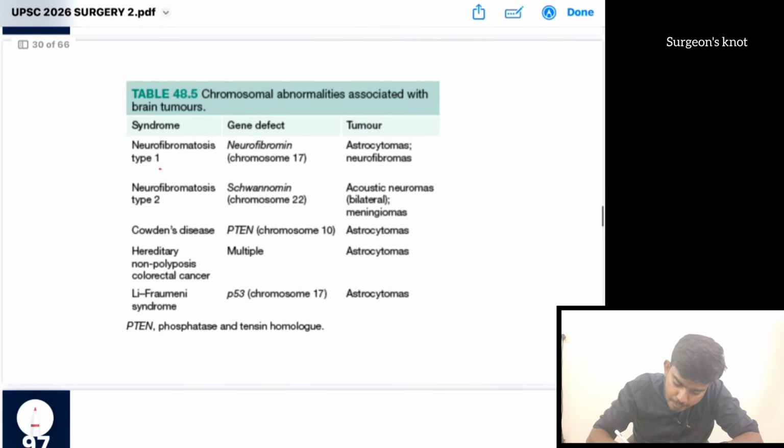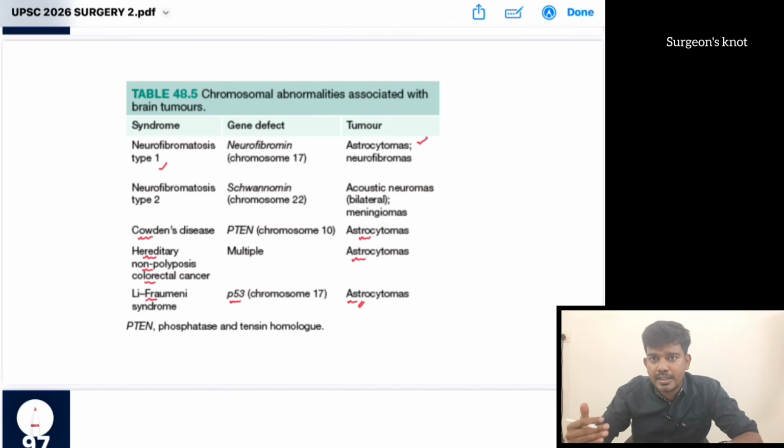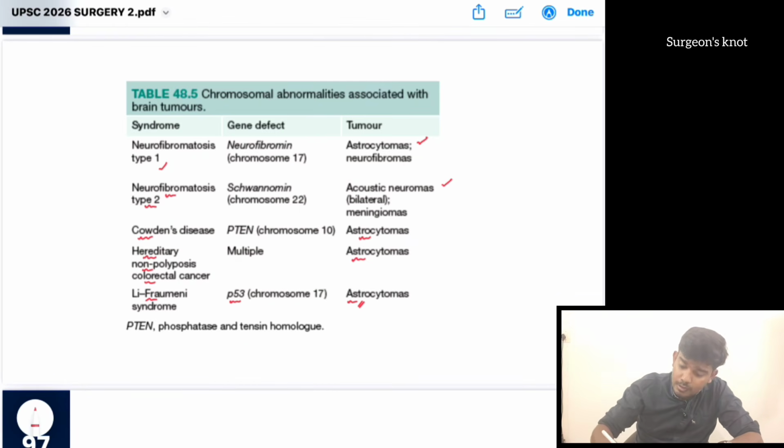Okay, so neurofibromatosis type 1 is associated with CNS tumors, in particular astrocytoma. Then Cowden syndrome is also associated with astrocytoma. Then HNPCC, hereditary non-polyposis colon cancer syndrome, also called Lynch syndrome, here we have astrocytoma. Then Li-Fraumeni with P53 gene mutation, here also we have astrocytoma. So the one not included with astrocytoma is neurofibromatosis type 2, where there will be acoustic neuroma. Okay, so chromosome 17, chromosome 22, this neurofibromatosis type 2 is not associated with astrocytoma.